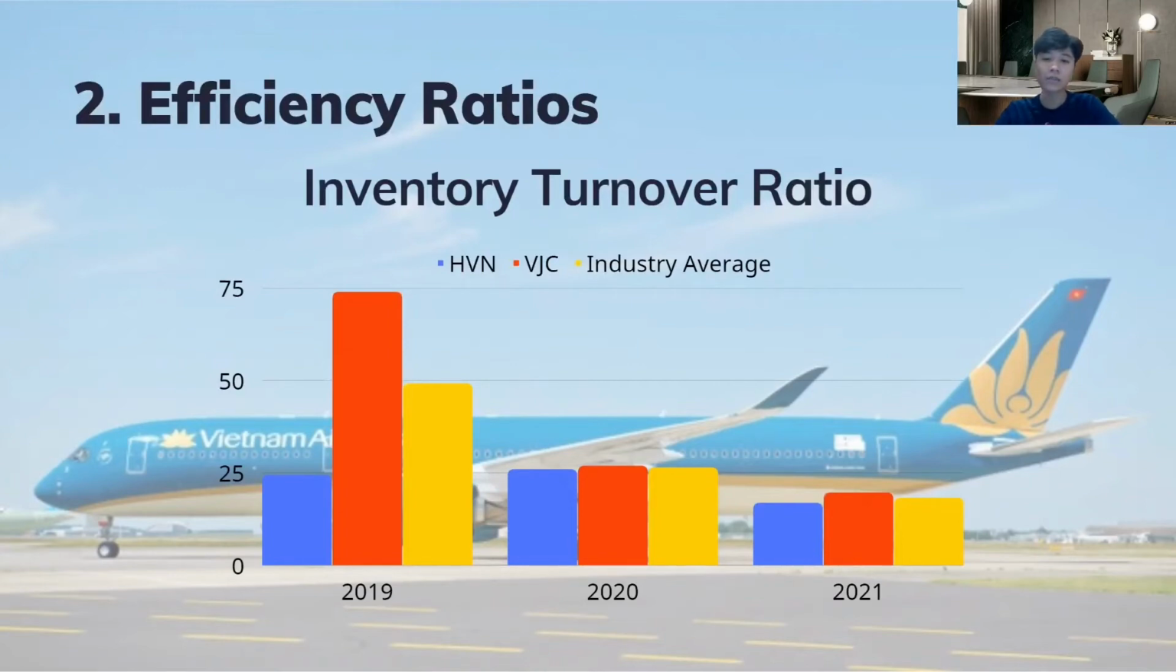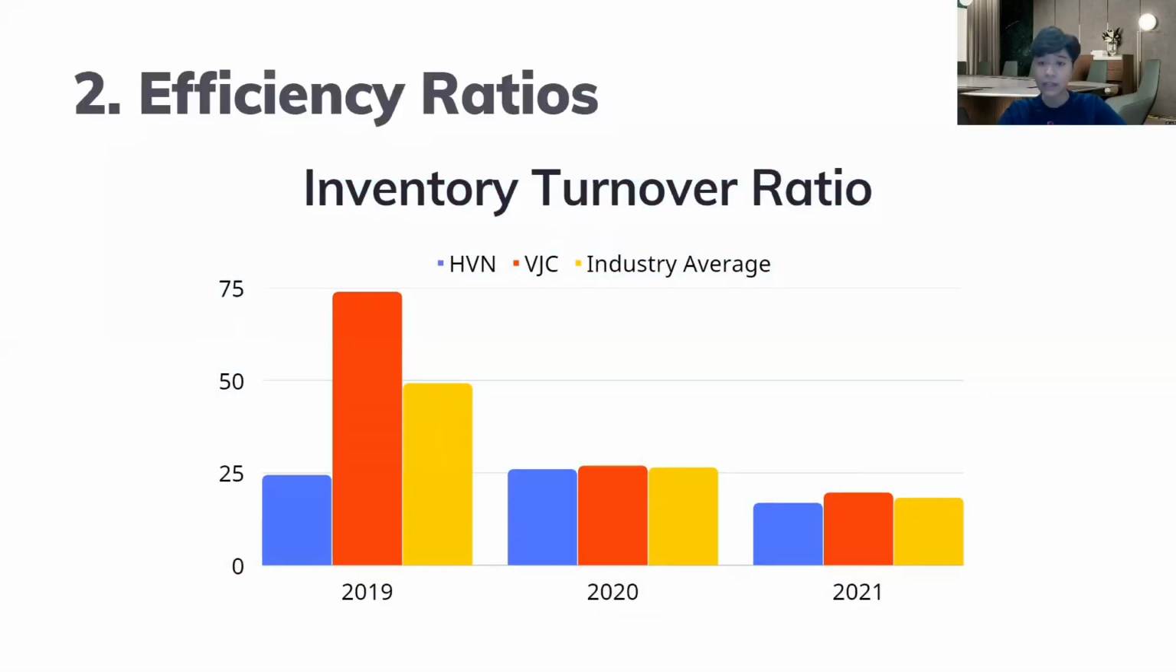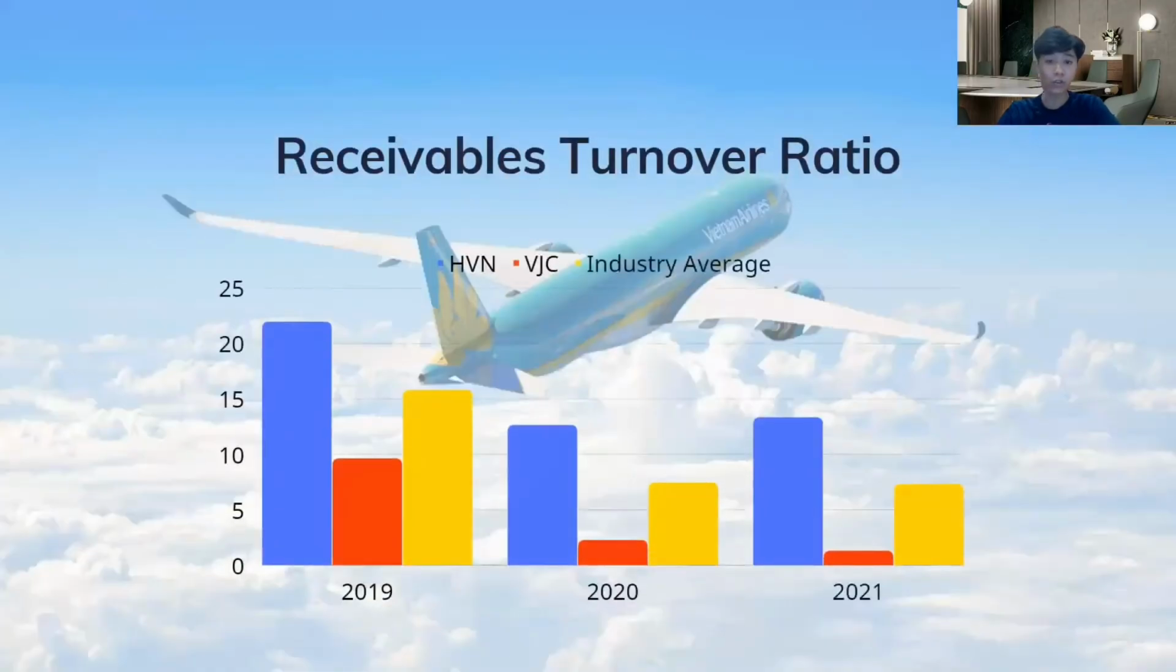So it can be seen that Vietnam Airlines, Vietjet, and industry average inventory turnover fell in 3 years. However, the Vietnam Airlines inventory turnover was still lower than its competitor in particular, and the industry in general. So the decline in this period may be because of COVID-19. The second is the receivables turnover ratio.